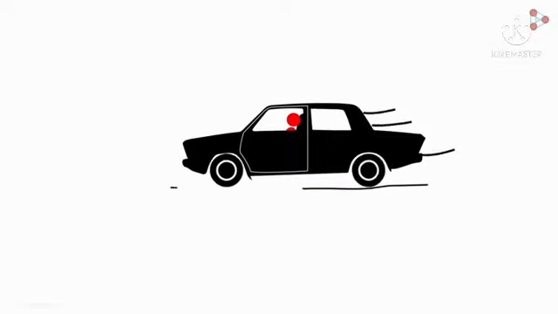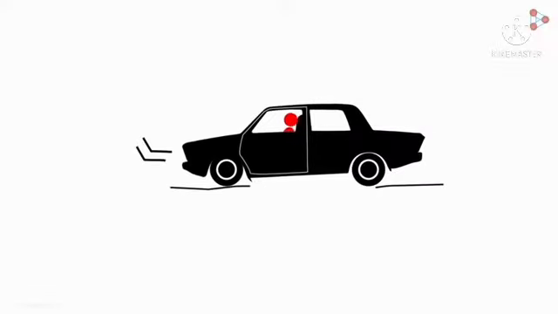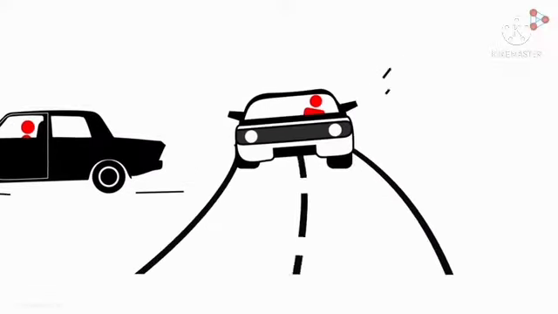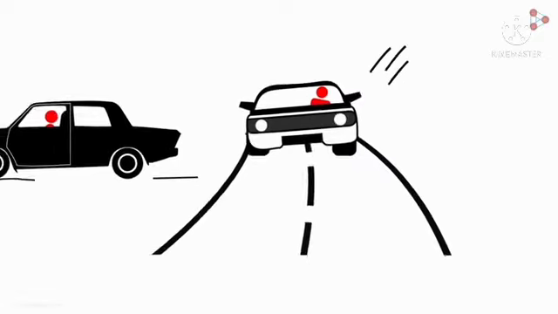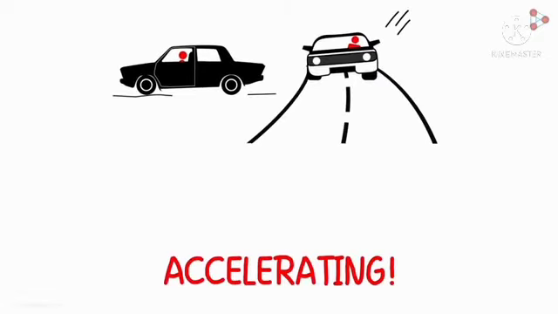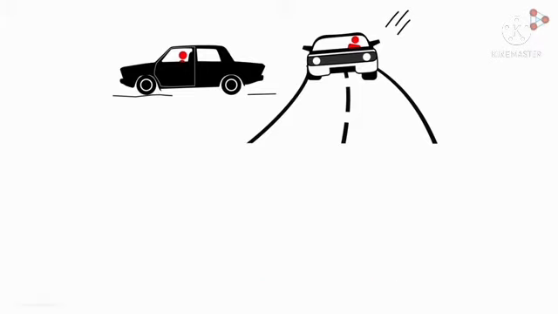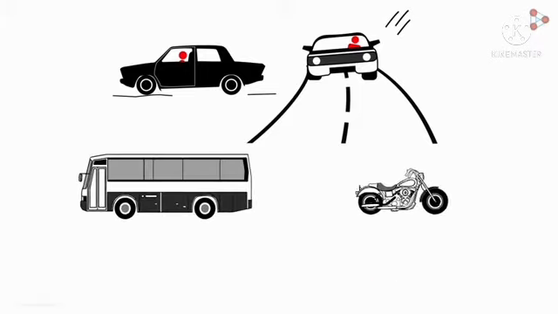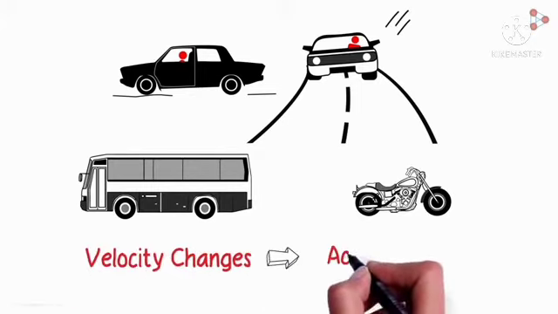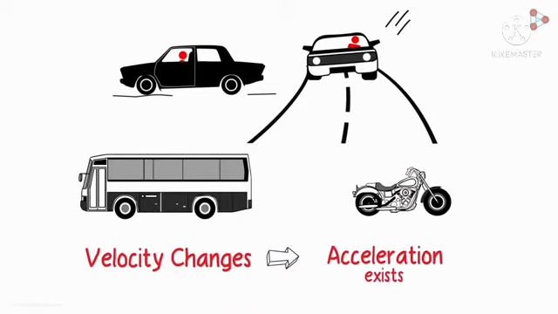Now acceleration. Acceleration means the rate of change in velocity. The rate of change in velocity is called the acceleration. Now, one body moving at a constant speed. Here we can take a car, bus, motorbike. So many are there. Velocities change, so acceleration exists. What is the definition? The rate of change of velocity is called the acceleration. Here velocity change is also called the acceleration.